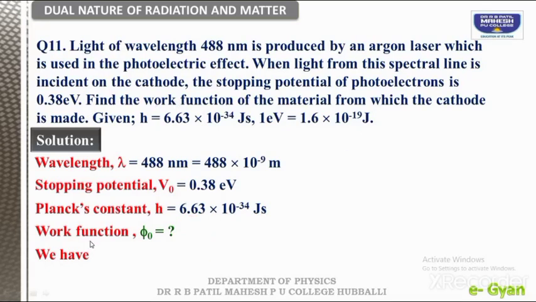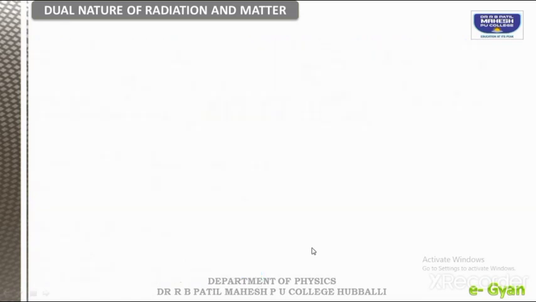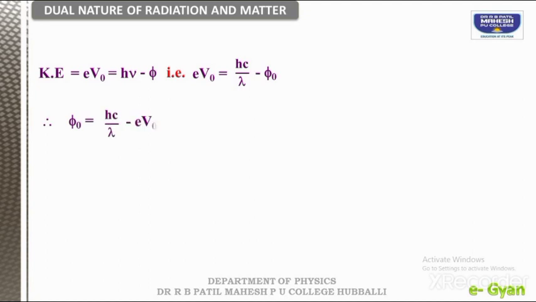Okay, now we will go with the photoelectric equation. Kinetic energy is equal to E minus phi. Very good. Those who remember, good for you. So we can rearrange the formula and rewrite it as phi naught is equal to hc divided by lambda minus e into V naught.